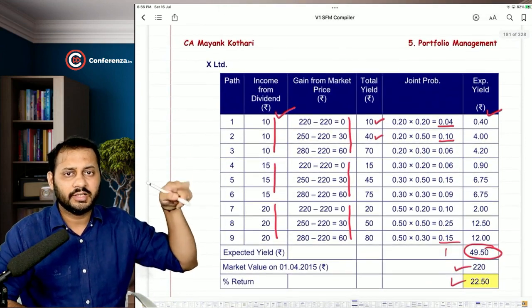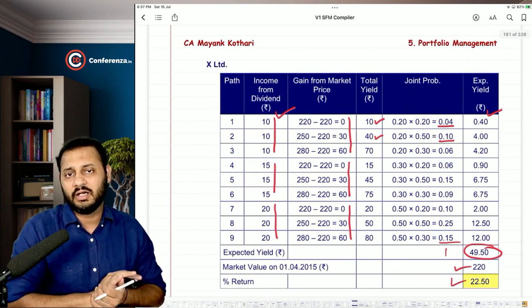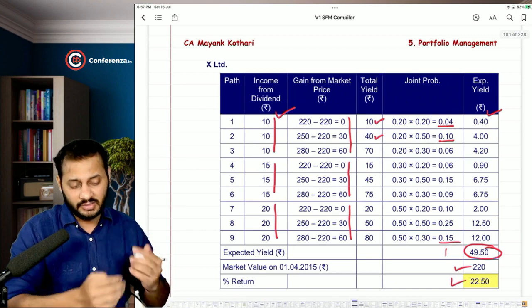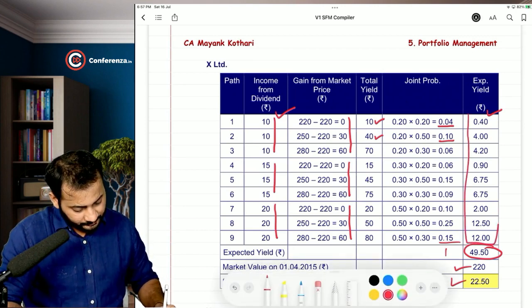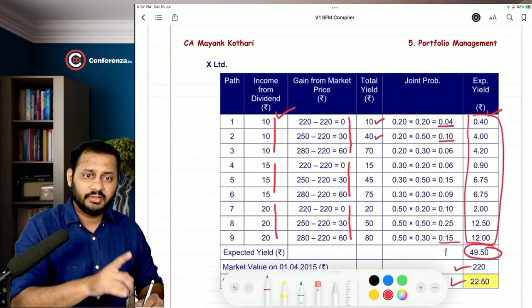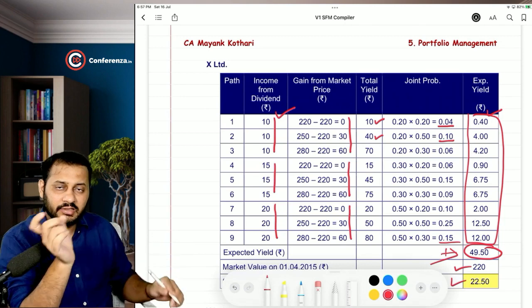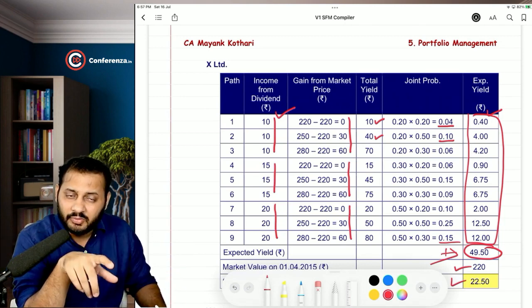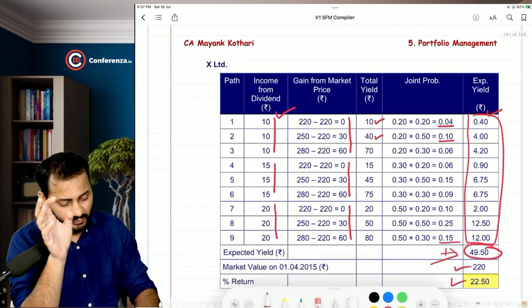You don't have to do all that. But this is required because of the third part that they have asked. They told us to calculate X Limited's risk, and at that time we need all these answers. The expected yield will be deducted from this yield. Then we will find out the deviation, then square, then multiply with the joint probability, then total, and then take the square root.